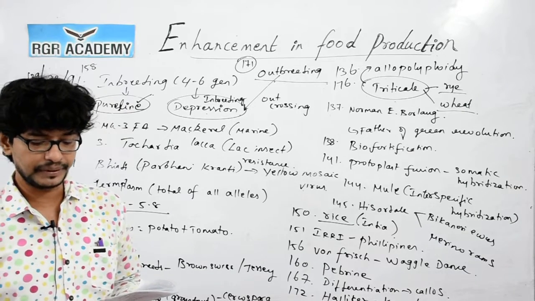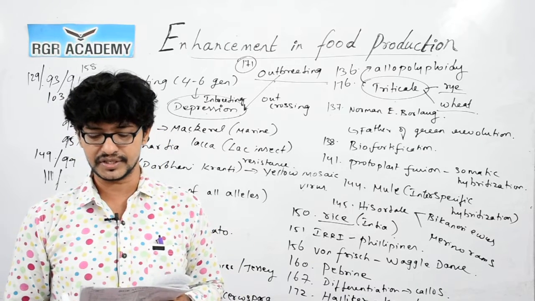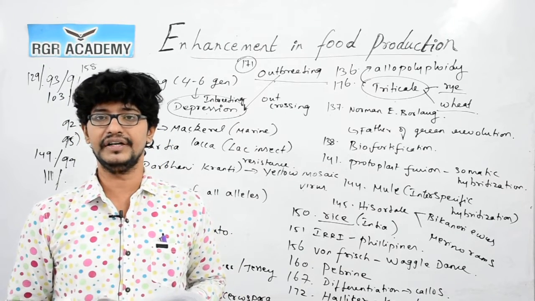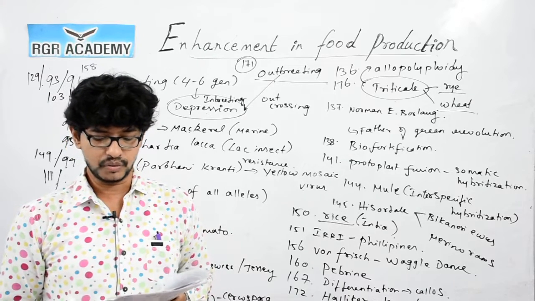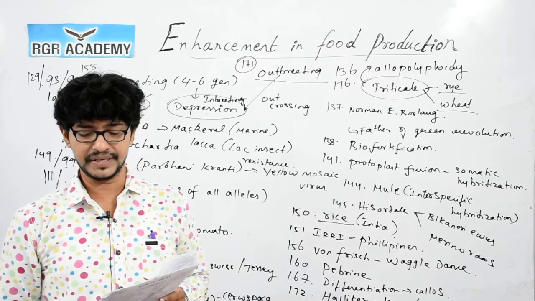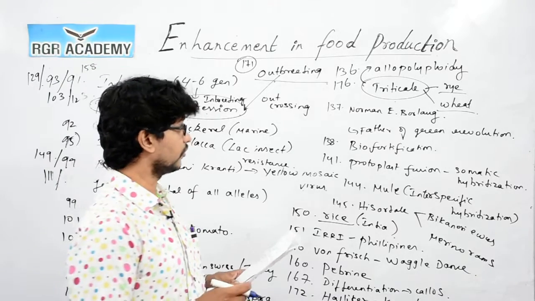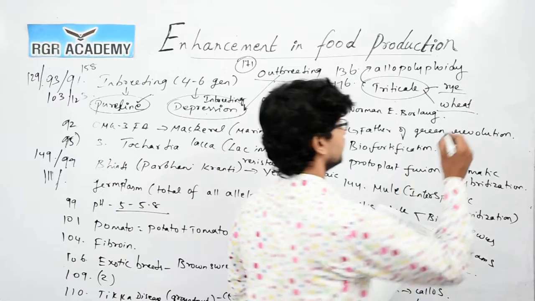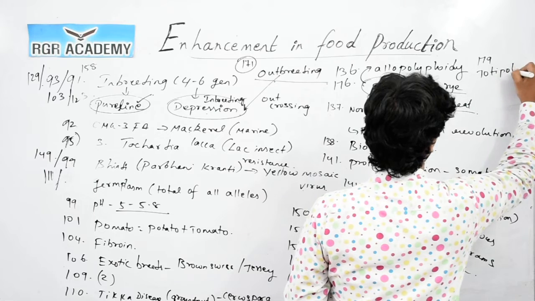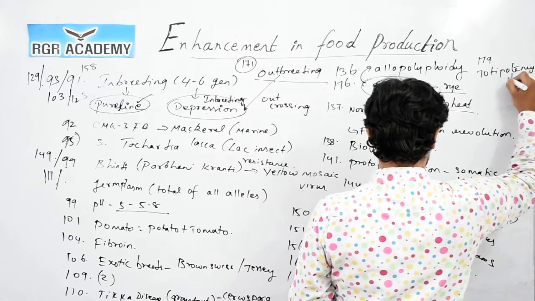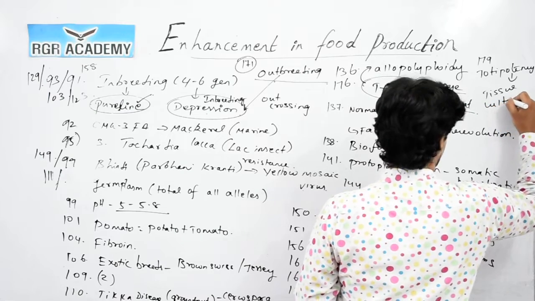178. Plants obtained through tissue culture are genetically identical and they are obtained from somatic cells. What do you call them? We call them somaclones. So, option 2 is the correct answer. Question 179. Totipotency is the basic principle of tissue culture. So, going for the question 179, totipotency. So, totipotency is for tissue culture.